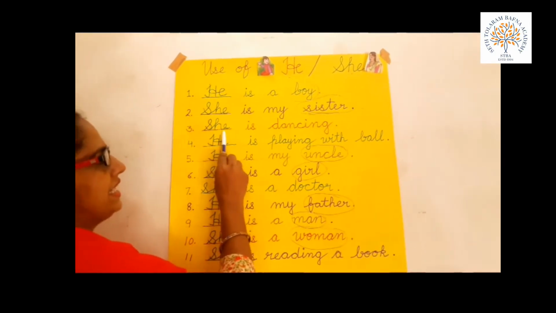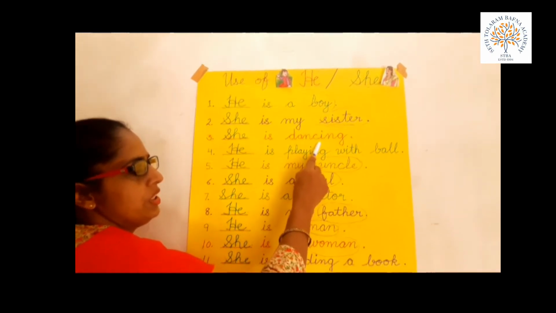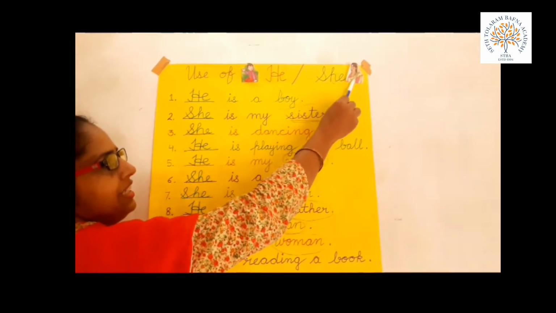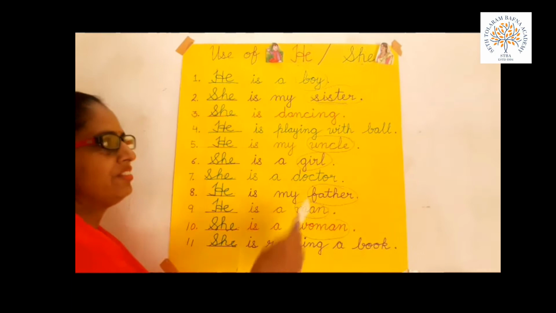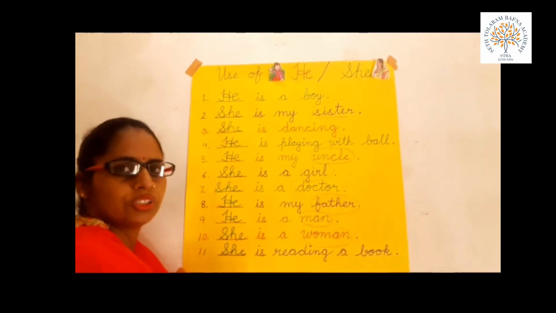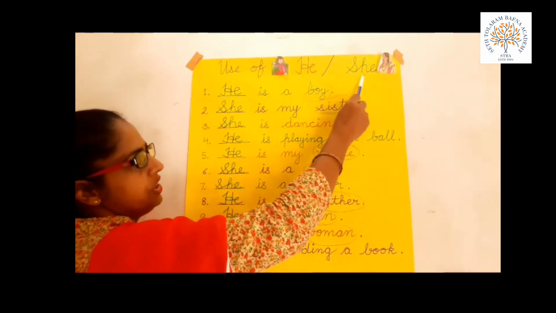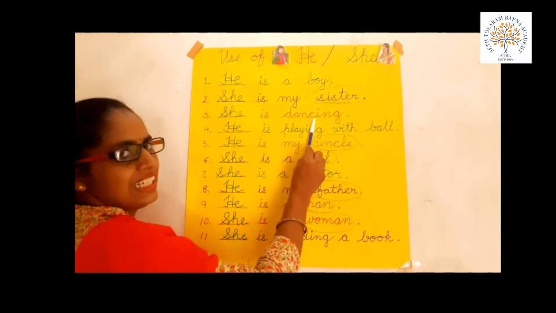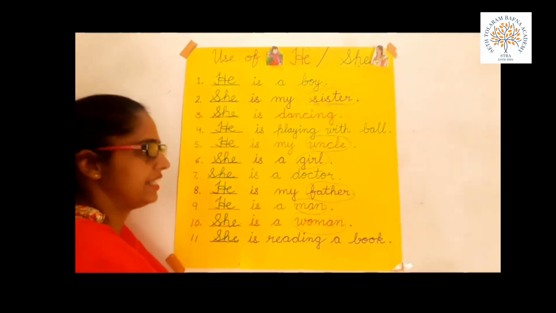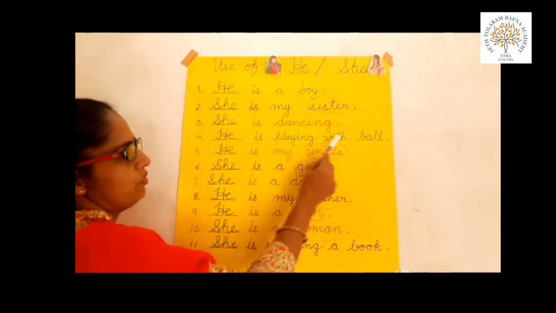In our next sentence, she is dancing. In this sentence, we cannot understand whether it is related to the male or the female. When we have sentences which are related to either male or female, then we use either he or she. We can use he is dancing, it is correct. We can use she is dancing, it is correct. Both are correct.